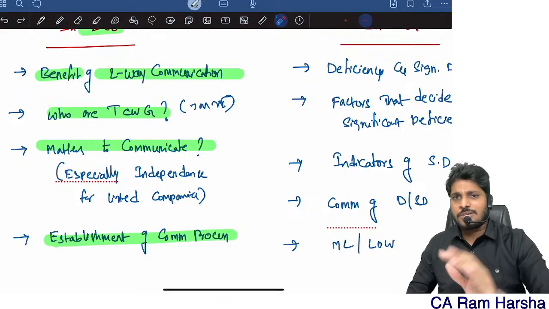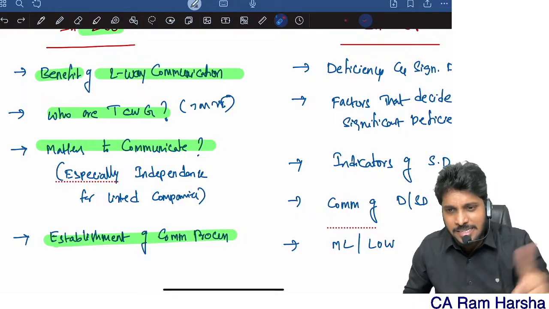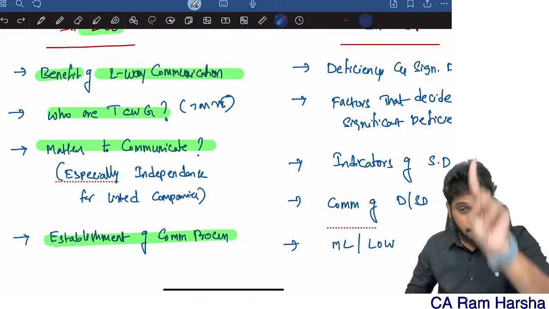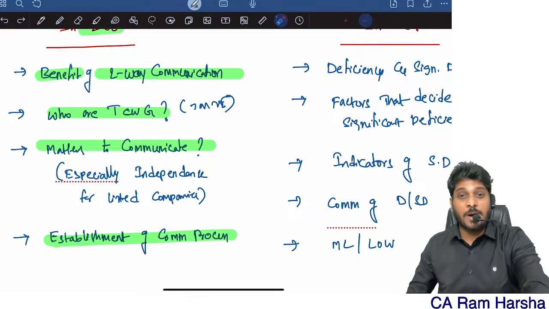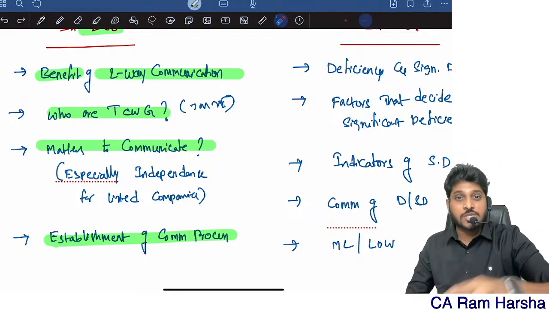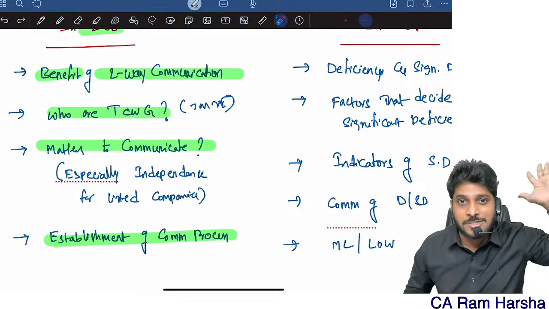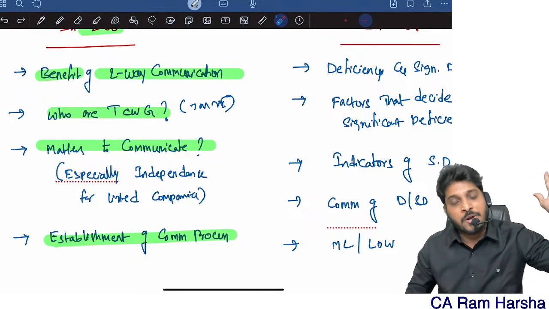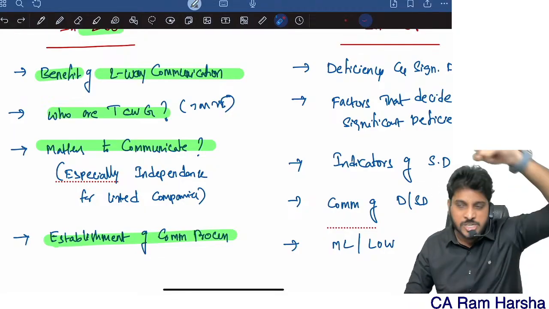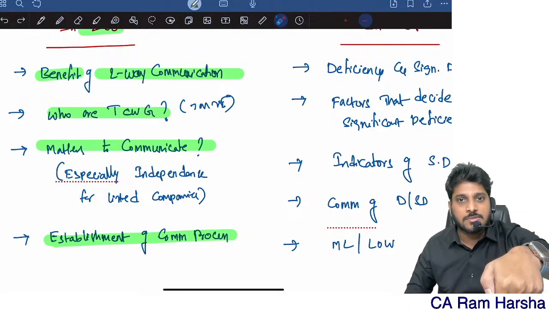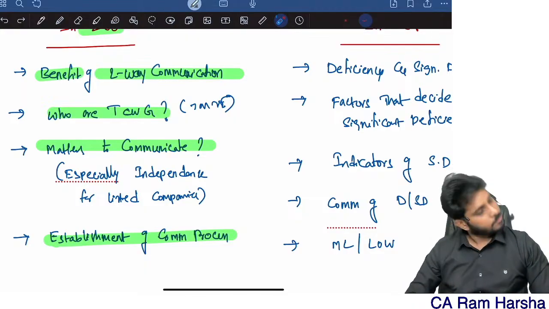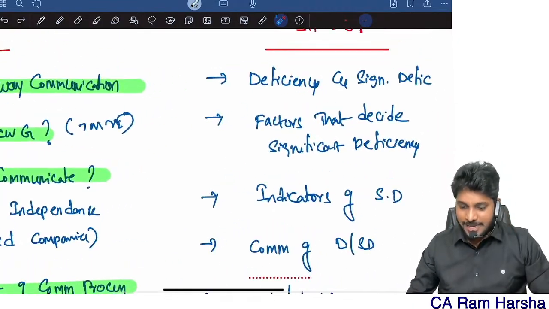A sure 5 marks question is possible on SA 260. Whatever I discussed in the last 15 minutes, mark my word, will be a sure 5 marks question, or maybe a 2 marks MCQ. Whoever has watched these past 30 minutes, right now you are securing close to 10 marks. Tomorrow after the paper, come back and see this video. Definitely the question tested in the exam would have been covered in this. Sure. That's it. Next, SA 265.